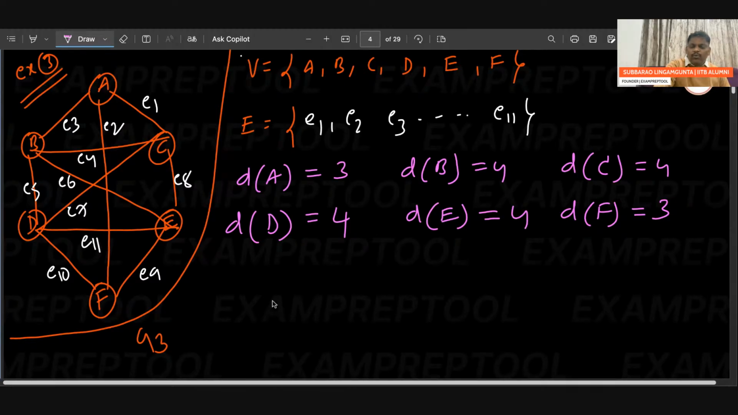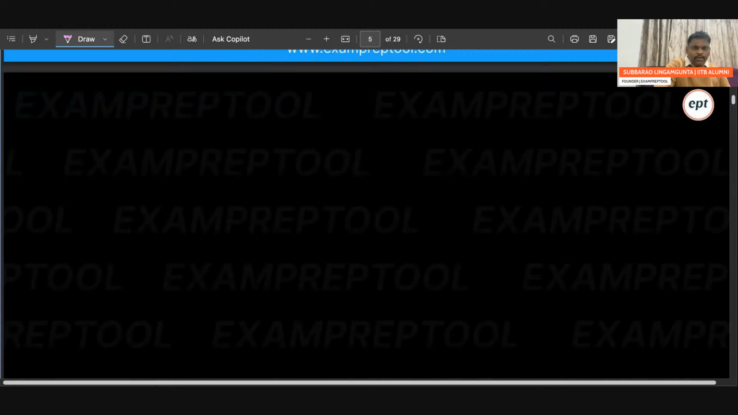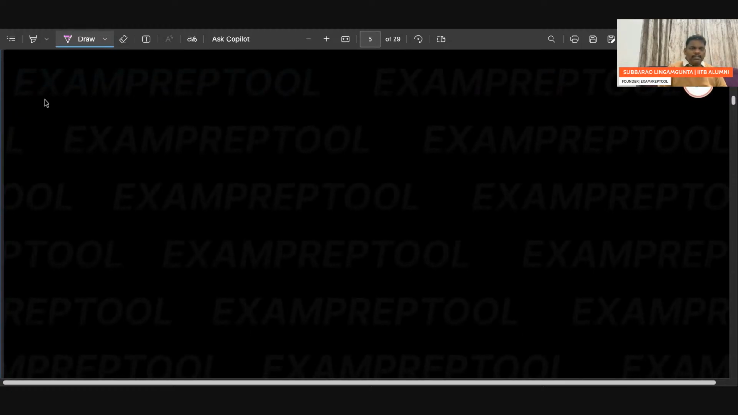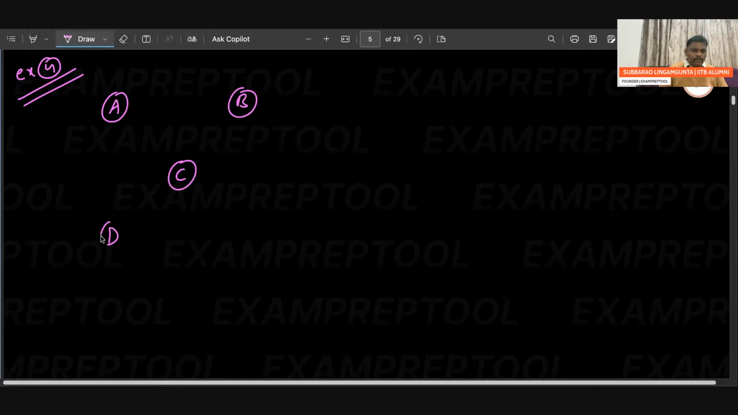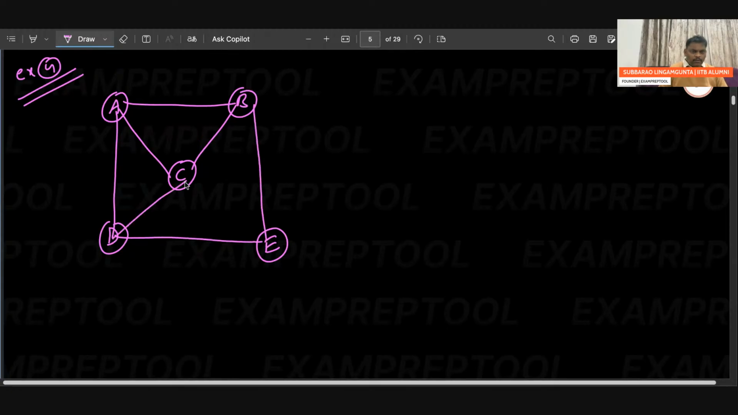Now to give one more clarity, I am giving one more example. Can you see the example? Example 4. Observe clearly here also. Vertices A, B, C, D, E.